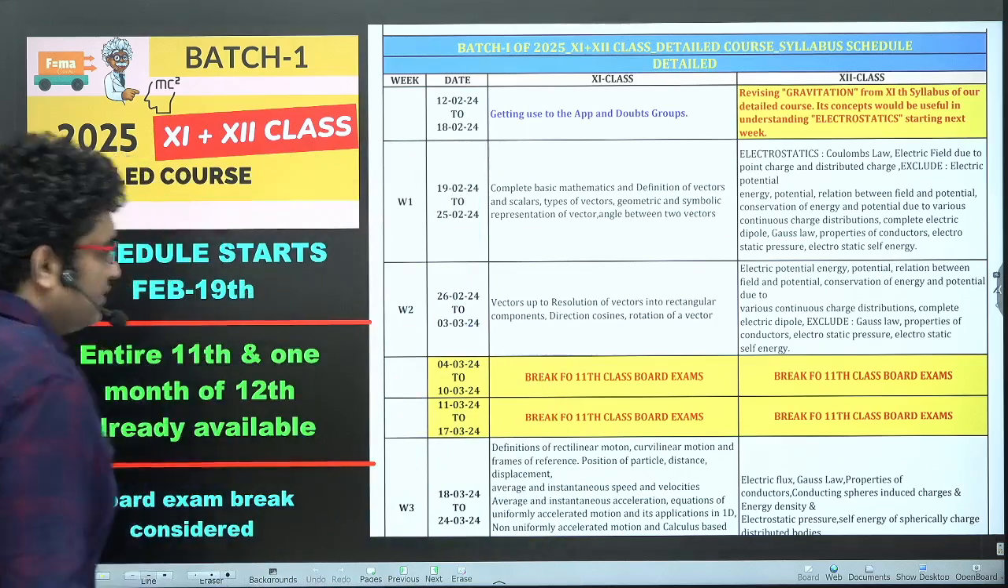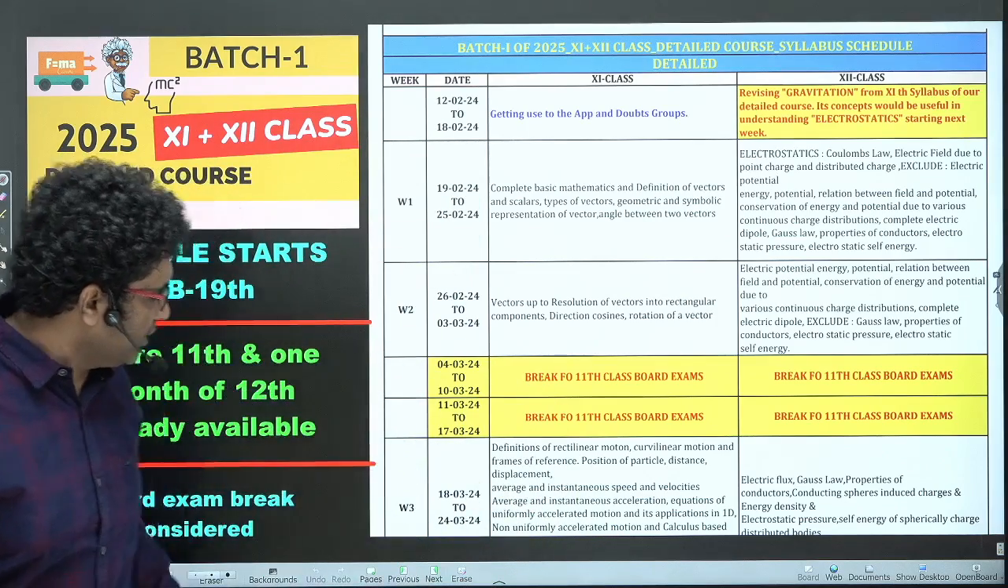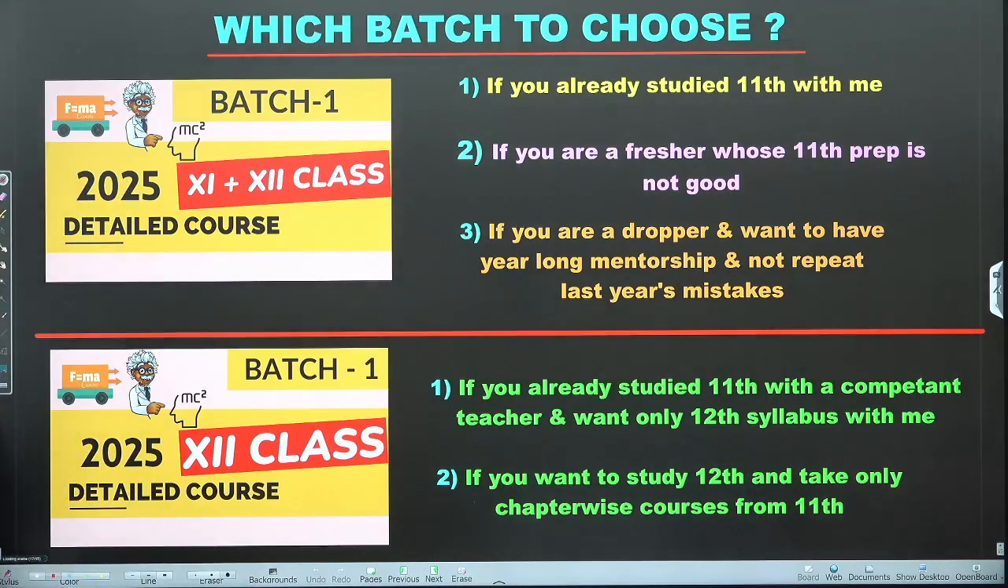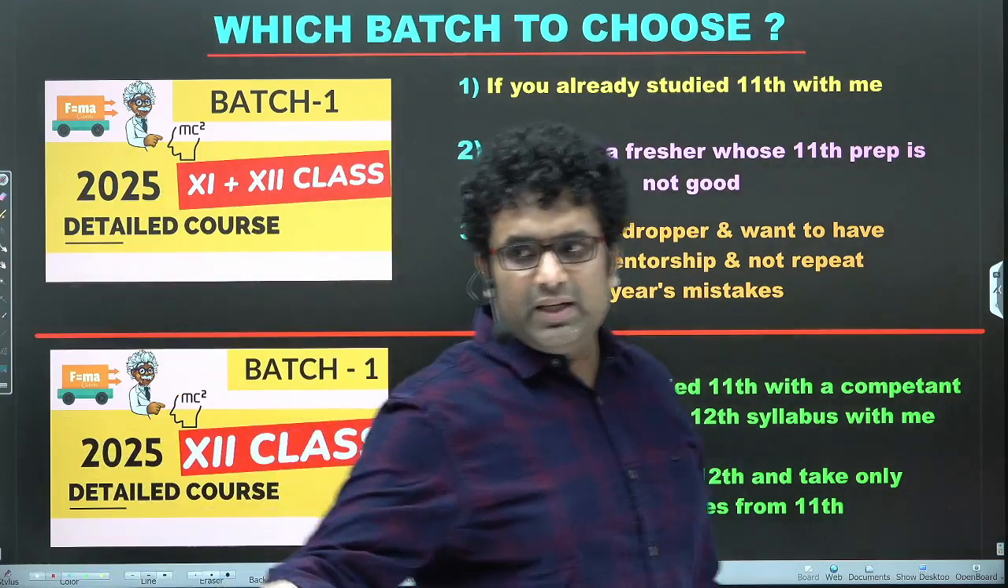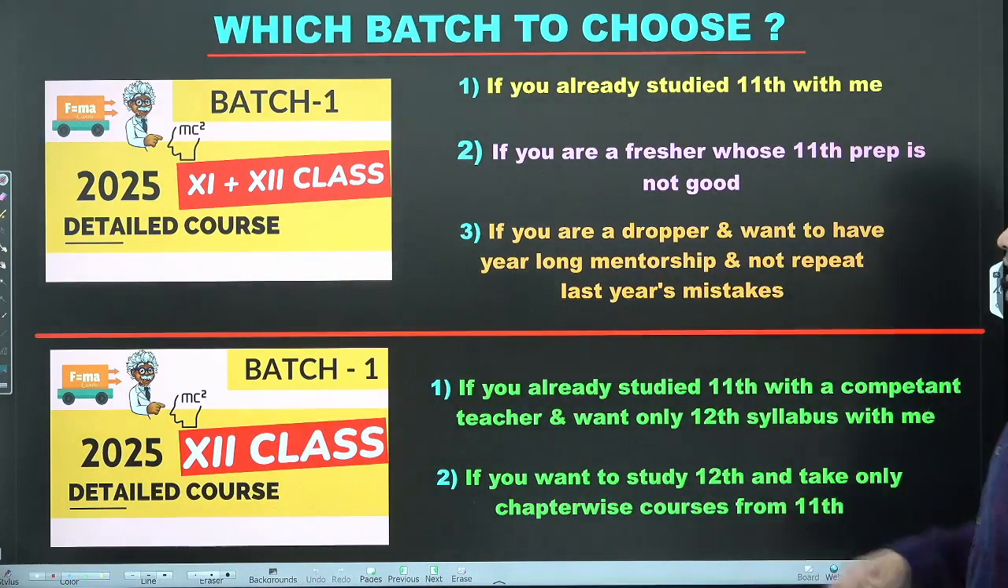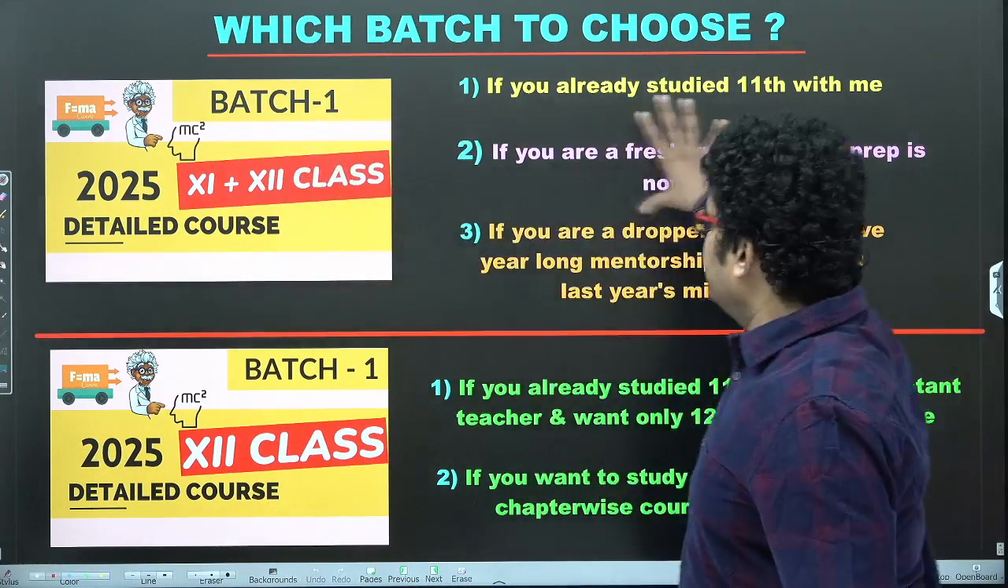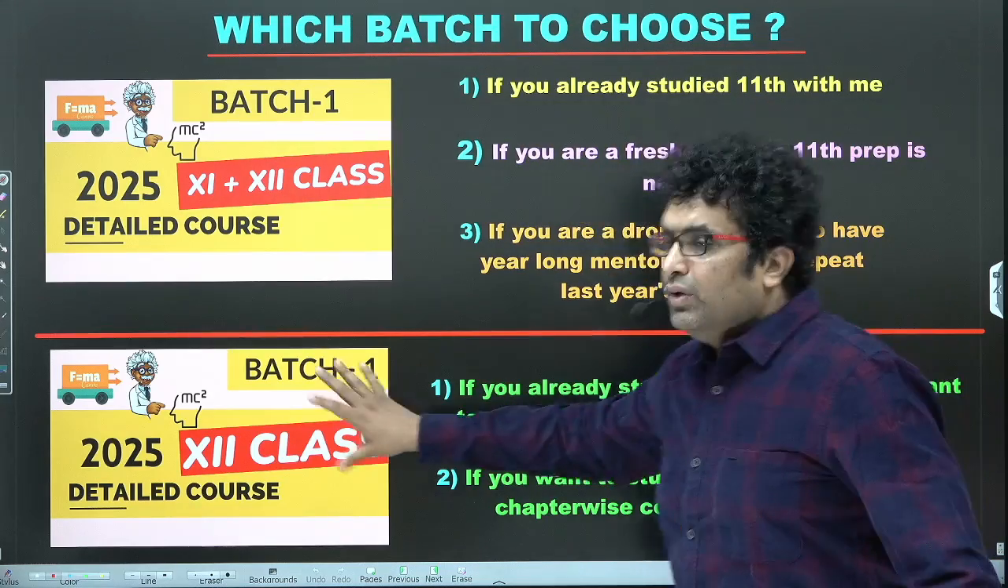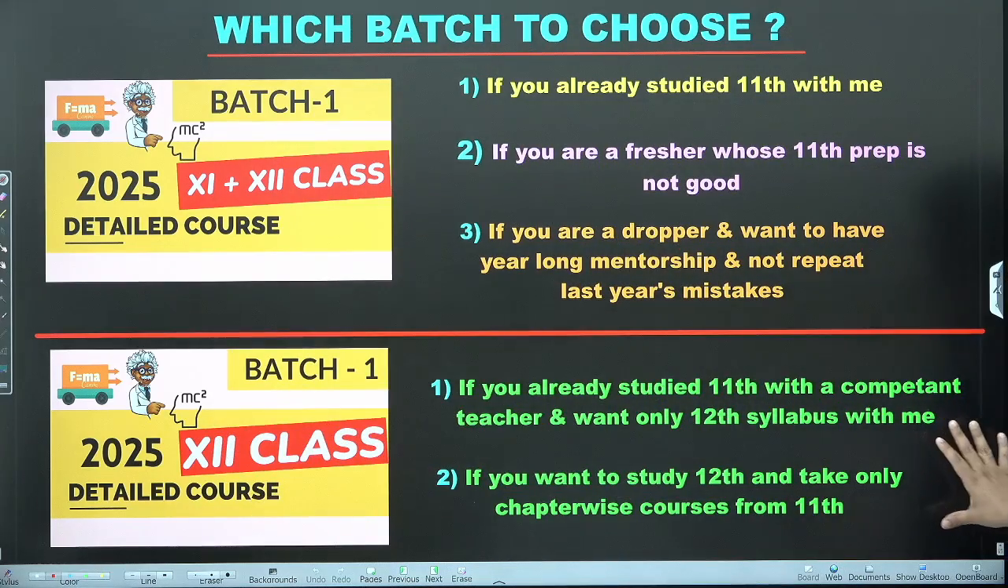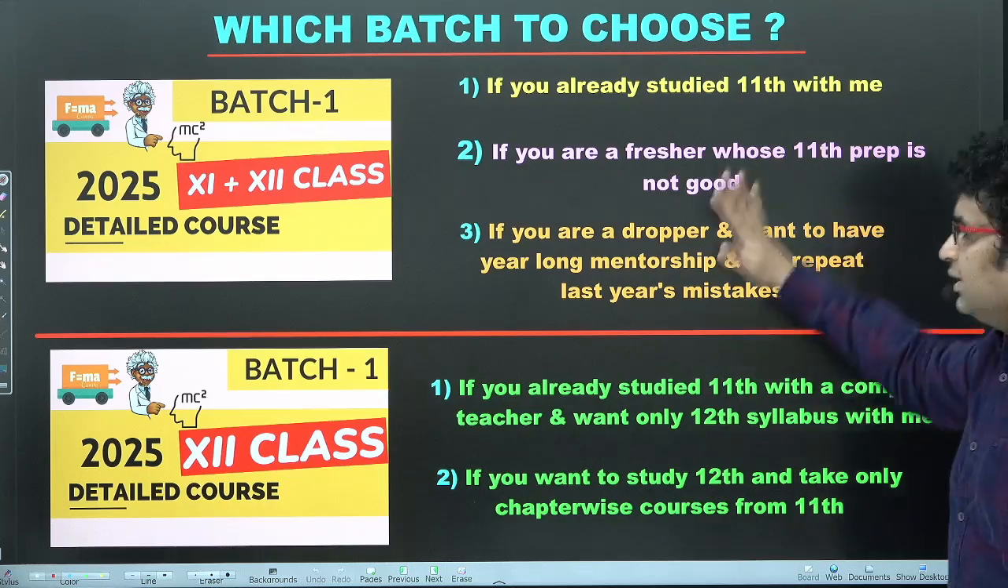Okay, so as you could see, this is how it will keep going on. Like which batch to choose, let me again summarize. I've already given you enough hints. If you are going for 11th plus 12th, who are supposed to take? And if you are going only for 12th, who are supposed to take? As simple as that. Just like my teaching, everything is very clear.